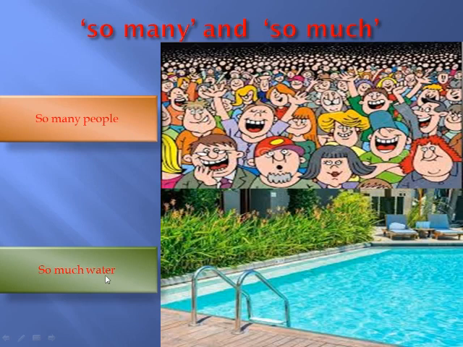We can't say 1 water, 2 water, 3 water. That's wrong. We can say much water or little water because water is an uncountable noun. We cannot count water. We can measure it. So we can say that there is so much water in the swimming pool.